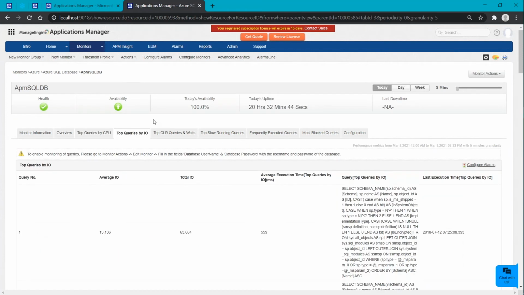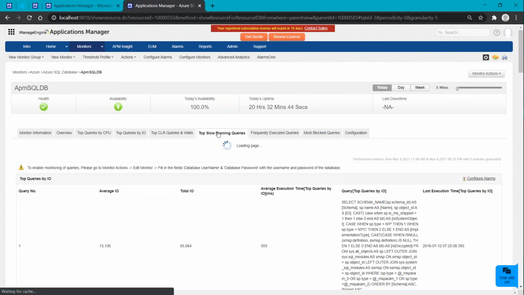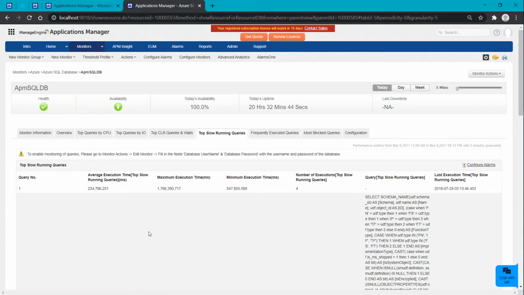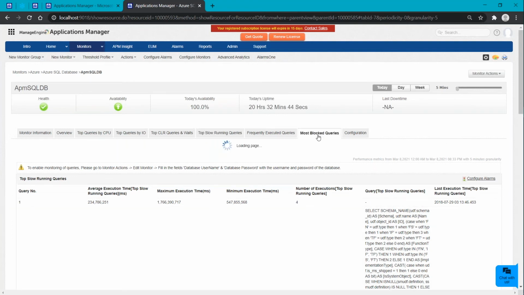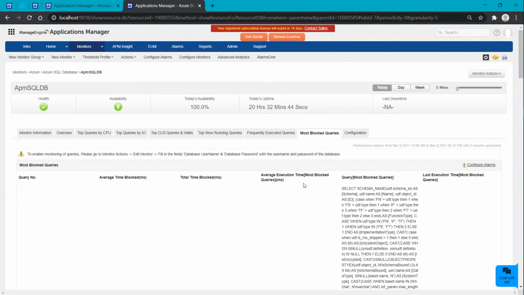And the most important thing to be mentioned is, if any queries have been slow running for a long time, you can get to know all the details about the particular query, how long it's been running, all those details. Also, the important part is you will know about the blocked queries, so you can easily take immediate action, and this will highly enhance the performance of your Azure SQL databases.